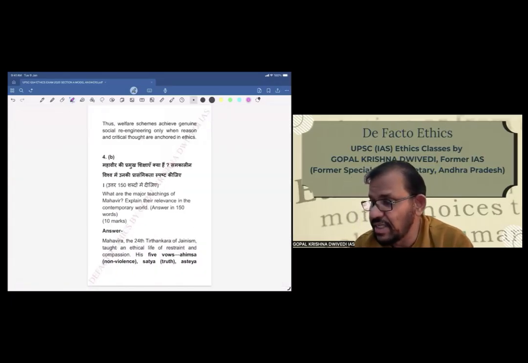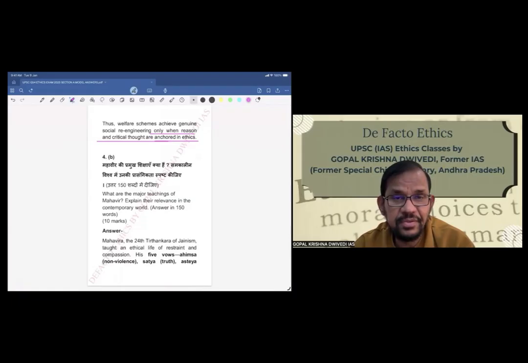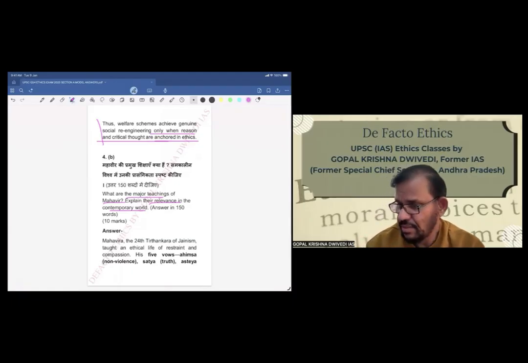Thus, welfare schemes achieve genuine social reengineering only when reason and critical thought are anchored in ethics. So this is again the positive-looking conclusion. We'll go to 4th B. What are the major teachings of Mahavir? Explain their relevance in the contemporary world. So this question has clearly 2 parts. First part, you have to give the major teachings of Mahavir, and second part, how it is relevant to contemporary world. So now let us see.